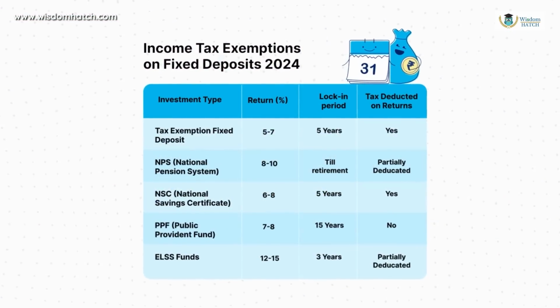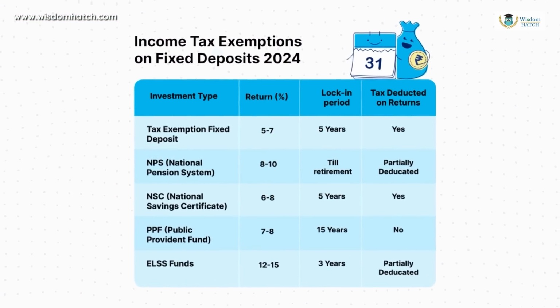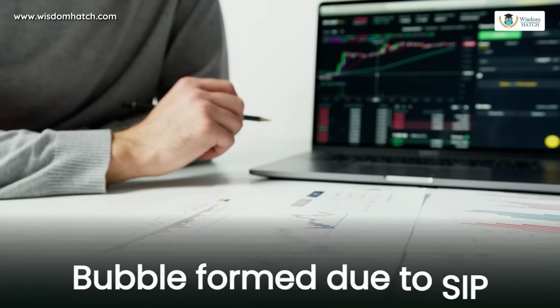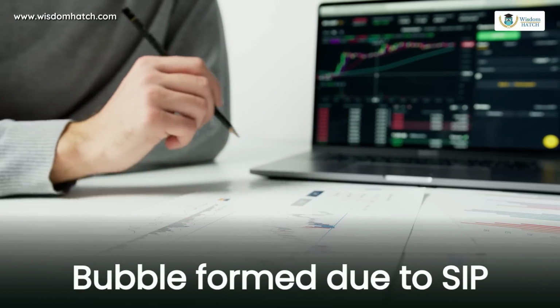If you do an FD, it's not a massive tax advantage. Debt is taxed high. There is no investable instrument, right? SGB has been stopped. Even if you want to put money, you can't put it. Where will you put it? You will run SIPs, right? And because of SIPs, there has been a bubble that has been created, which is the next key point.